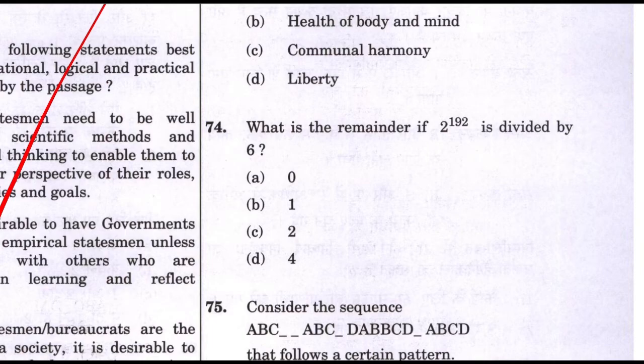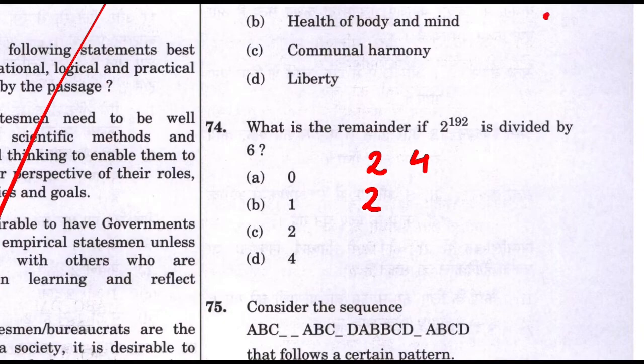What is the remainder when 2 raised to power 192 is divided by 6? Very easy question. 2 raised to power 192. Again, simply, here we are trying to find a pattern. 2 raised to power 2 is 4. Then 4 divided by 6, remainder is 4. Then 4 into 2 is 8. 8 divided by 6, remainder is 2.